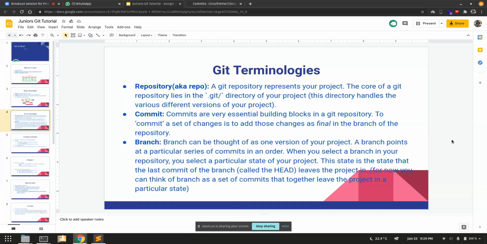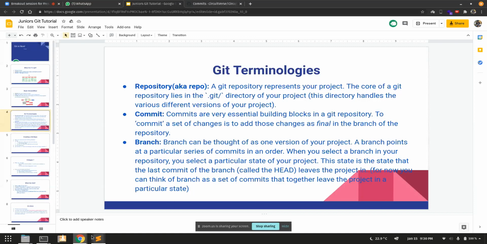You guys have, right? So a branch is like a pointer which points to a commit, and the commit points to the next commit, and so on and so forth. And at the end, you get to the topmost commit of that branch. And all these commits, from the first commit of that branch to the last commit of that branch, together determine the state of your project.